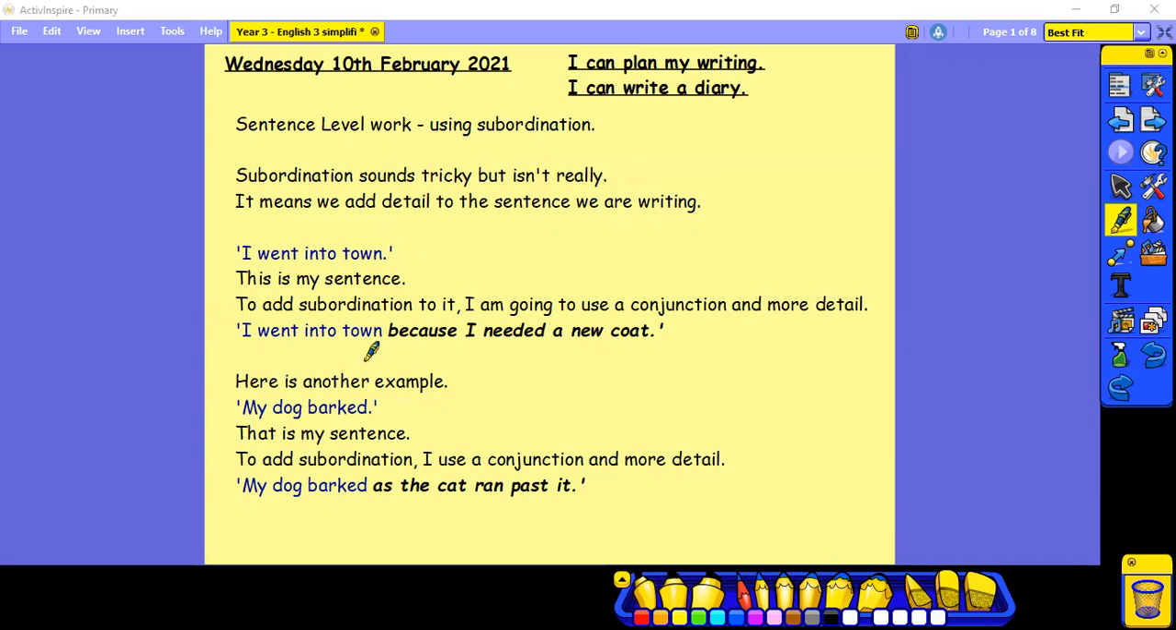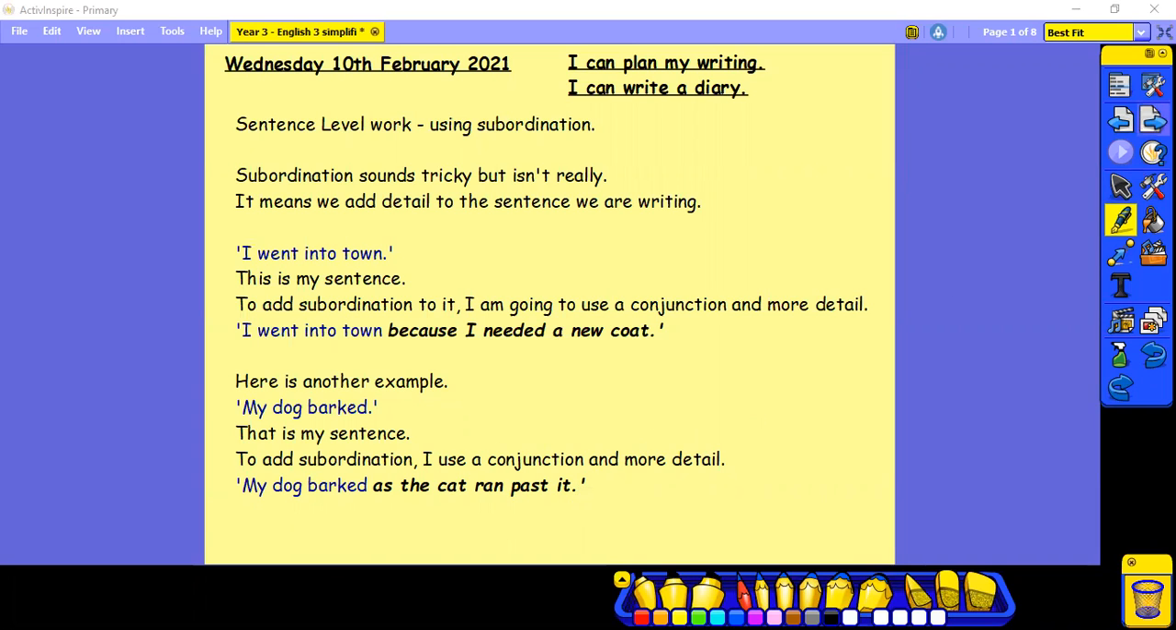Here is another example. My dog barked. So that's my sentence. Now I'm going to add a subordinating clause or subordination, and I use a conjunction and more detail. My dog barked as the cat ran past it.